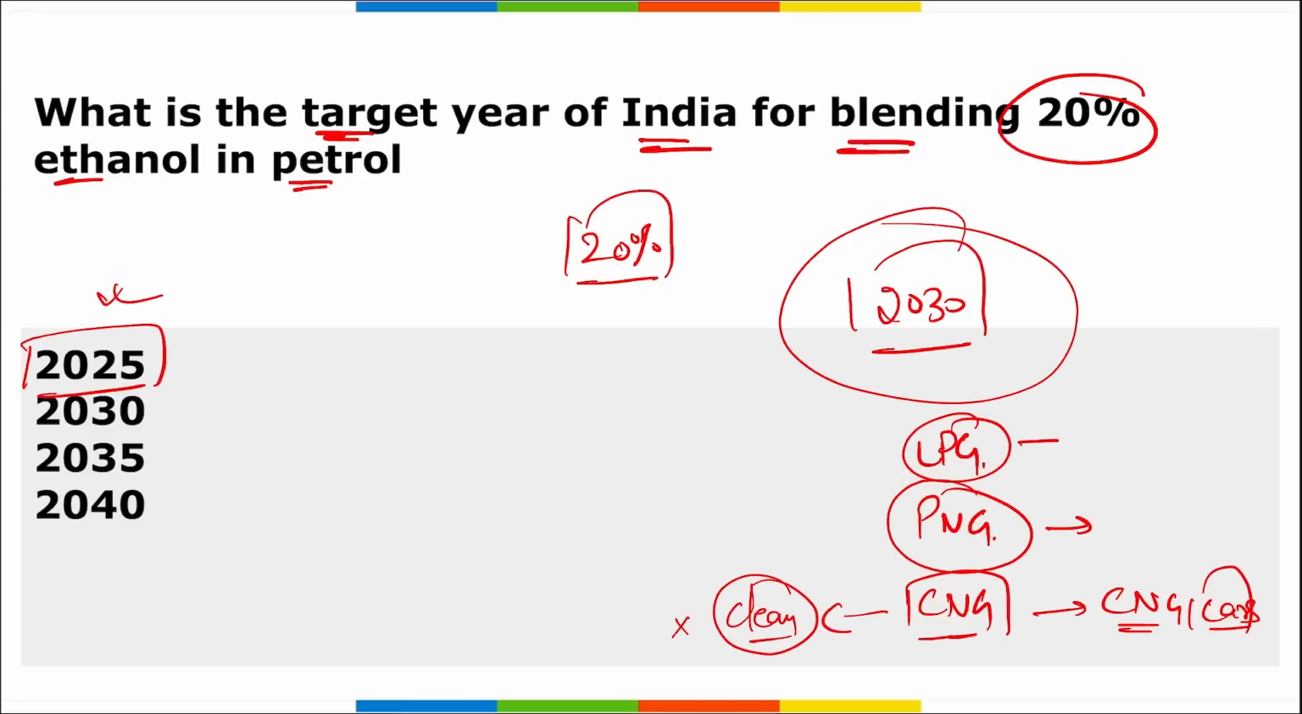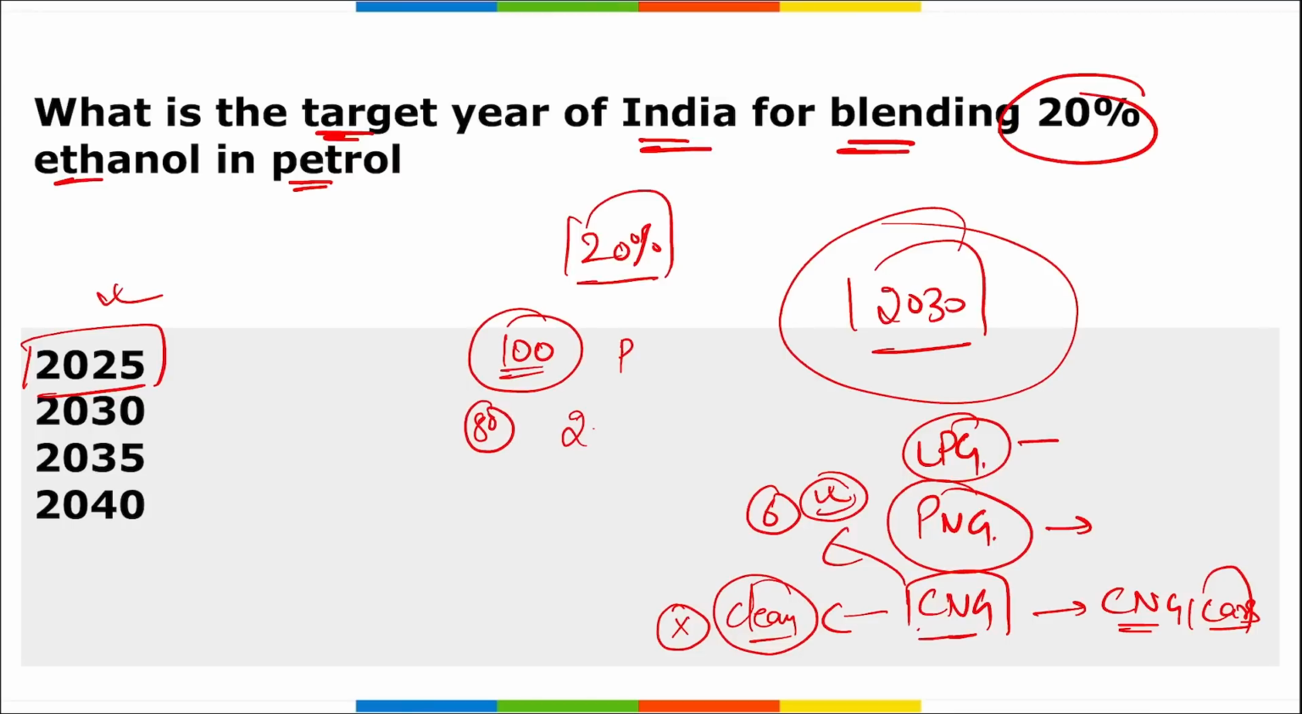No carbon is released on its burning, and even recently the cost of the CNG was reduced by almost 6 rupees. Correct? And what is ethanol blending? Ethanol blending is when we are adding ethanol. That means if there is 100% petrol, out of this 100, 80 is your petrol and 20 is your ethanol. This is your ethanol blended petrol, and in this 20% is your ethanol.